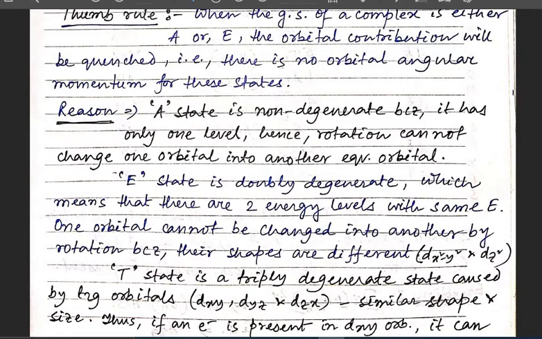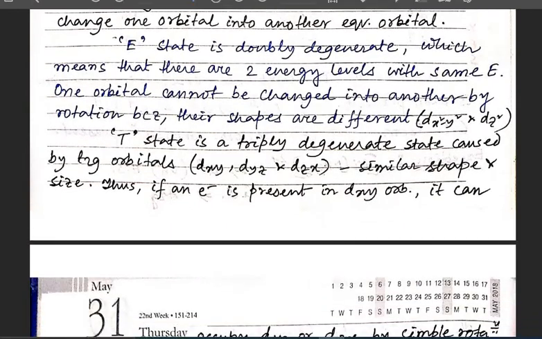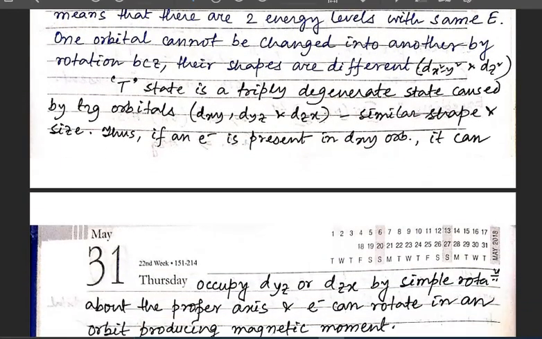But when we are talking about the T state, we know that the T2g set, the T state is a triply degenerate state caused by the t2g orbitals, that is dxy, dyz and dzx, and these are the non-axial d orbitals with similar shape and size. Thus, if an electron is present in the dxy orbital, it can move to dyz, and to dzx, by simple rotation by 90 degrees, and the electron can rotate in an orbit producing the magnetic moment.